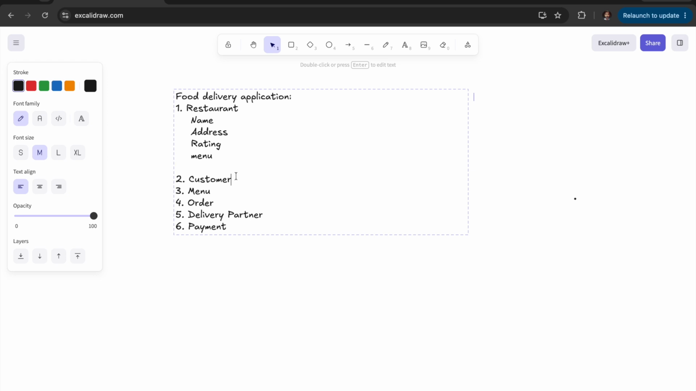Similarly, a customer can have different values, different features associated with it, like name. Then we have his phone number. Then we have his address. What else? Let's say he has been placing orders for a while. So let's say we have a history. Similarly, menu, order, delivery partner, and payment. They have their own list of items that are necessary for them.